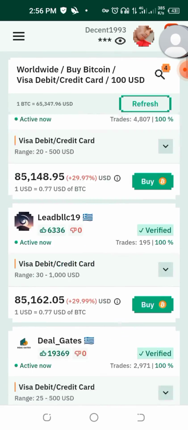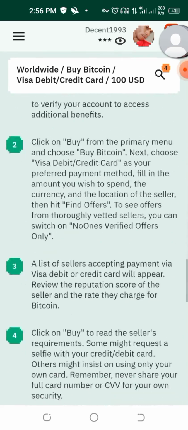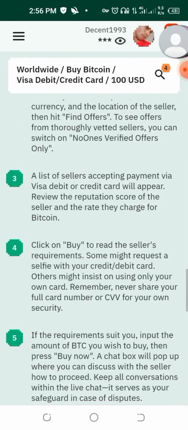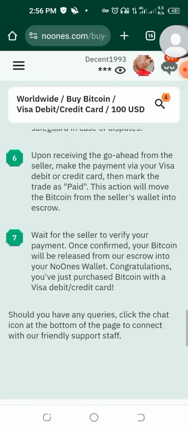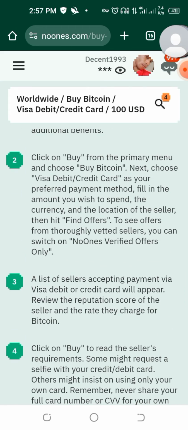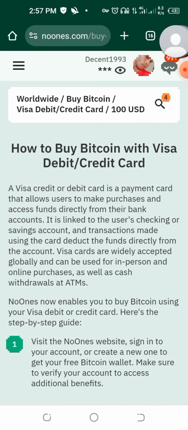Good. Just scroll down. You see, they are going to give us a write up on how anybody can sell this kind of gift card. This is the write up. This is the necessary aspect the person needs to take before he can finish selling their Visa gift card. This is what you need to do. You can see how to buy Bitcoin with Visa gift card.